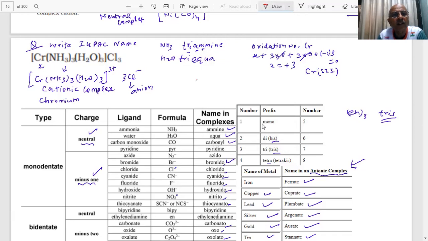Then, what is my answer for this in the exam? This is a 1 mark question in the paper. Very important. I'm telling you now, one question is coming. If you have doubt, you will ask me, because in the exam no guesswork will work. You have to know the answer, student. So how will I start? Triamine. Spelling should be correct. This is a double M. In organic compounds I use a single M, but here it is a double M, student. Triamine. Then after that, triaqua.